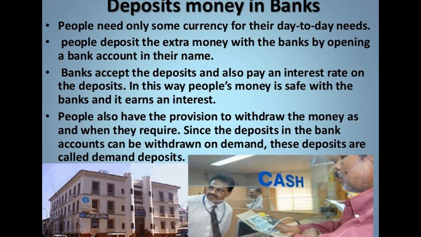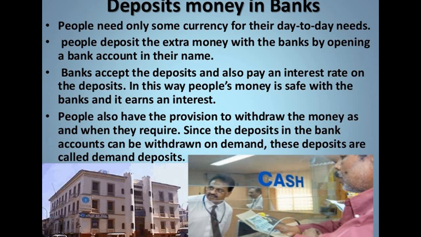They keep a small proportion of it as cash for their day-to-day activities, and the major portion they deposit into their bank accounts, in whichever bank they want to have their account. People need only some currency for their day-to-day needs, and they deposit the extra money with the banks by opening a bank account in their name.